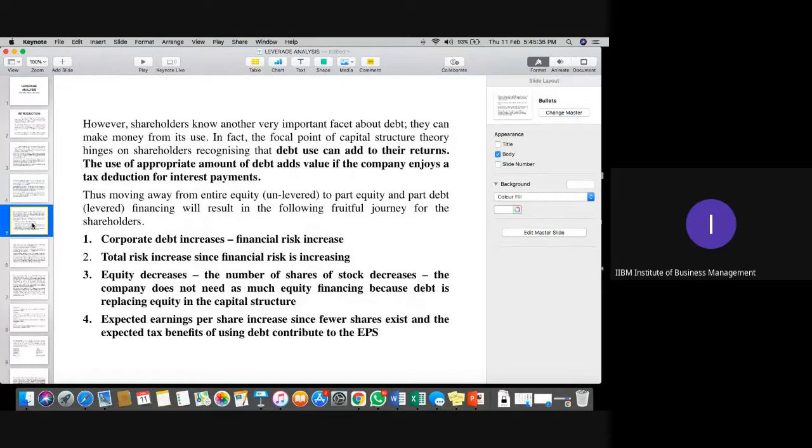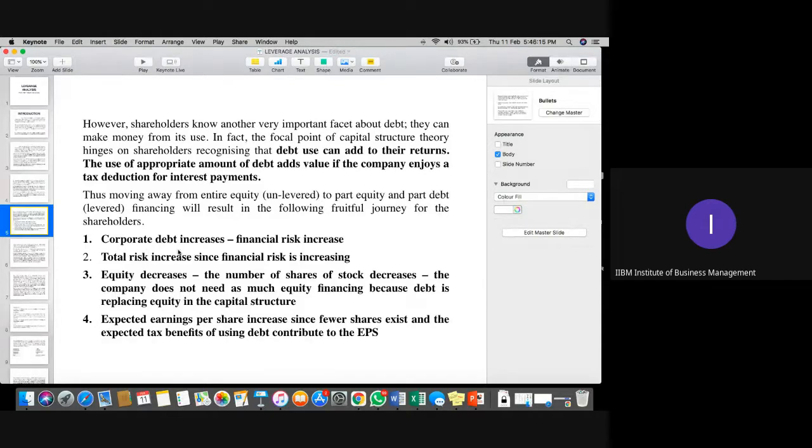Now, the basic structure: how the company can decide what type of strategy, or what type of balancing, they need to maintain when we talk about financing options for levered and unlevered companies. Moving away from entire equity to part equity. What is entire equity? When the owner is investing his own money, there is no borrowing from the outside world. Or part debt financing will result in the following fruitful journey for the shareholders.